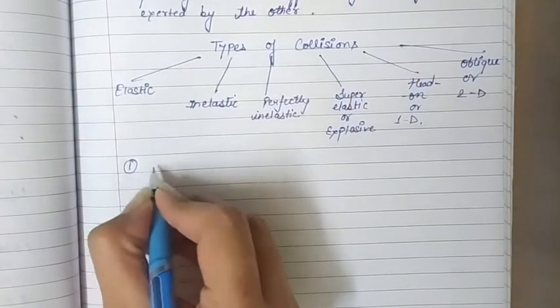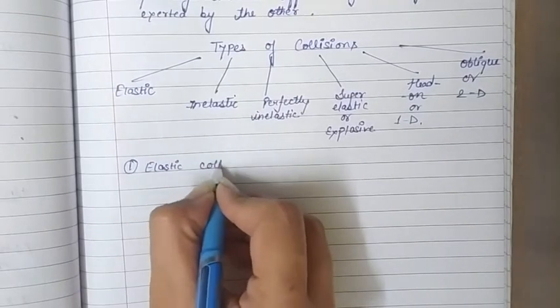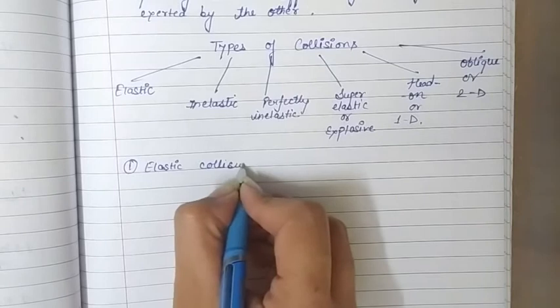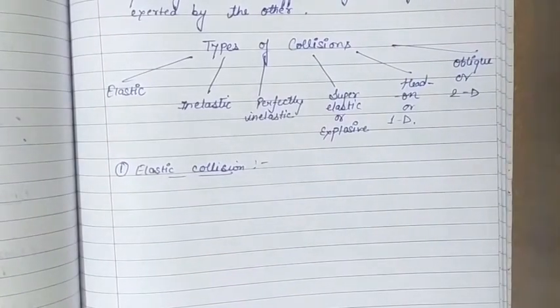The first one is elastic collision, and by elastic collision we mean a collision in which there is no loss of kinetic energy during a collision.